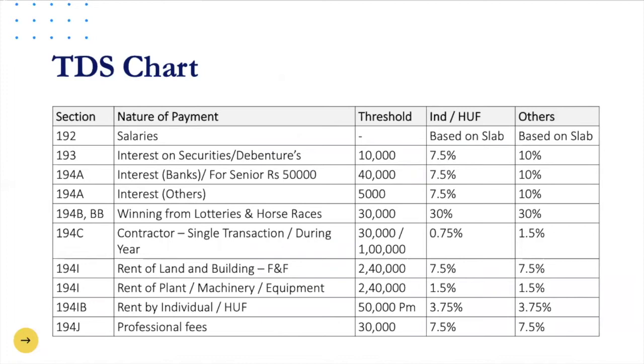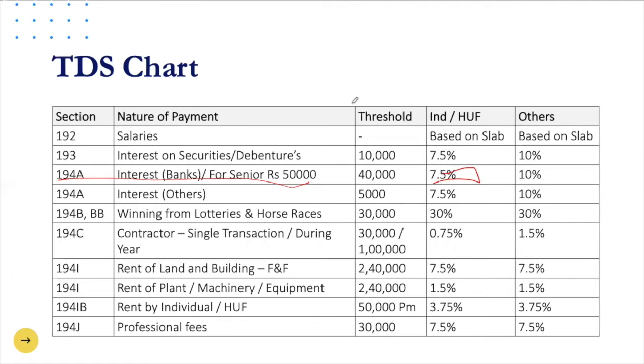This is not a very exhaustive list. You can refer to the income tax website for the detailed list of the TDS chart. This is just for reference. If you're earning interest, which is under 194A, and you're earning anything below 40,000, the bank is not liable to deduct any TDS. But suppose you're earning 41,000, the bank will deduct TDS at 7.5% on the entire amount.